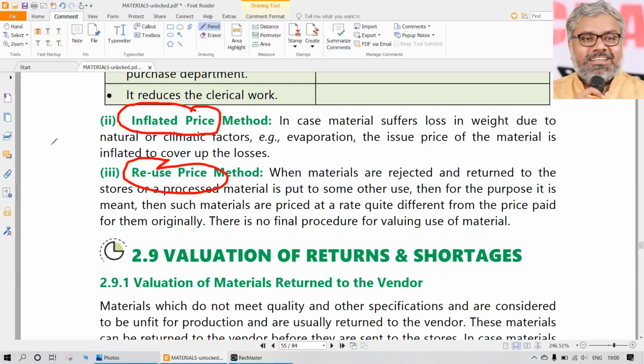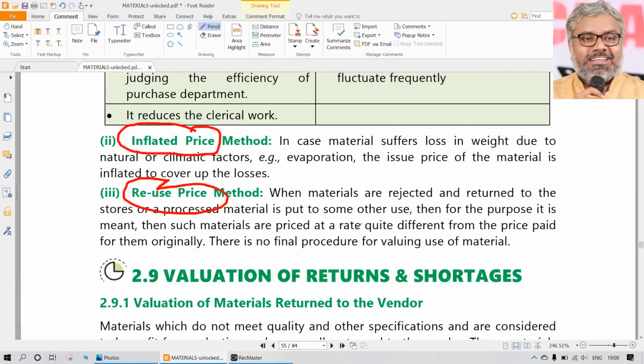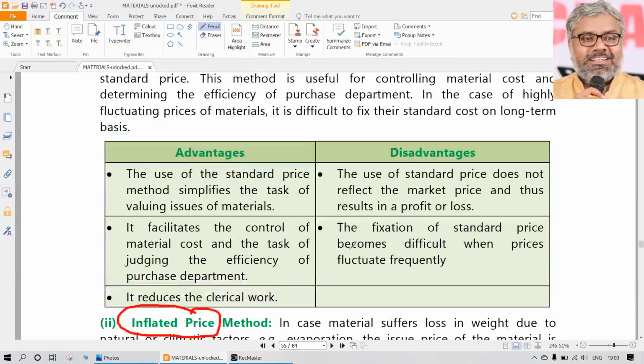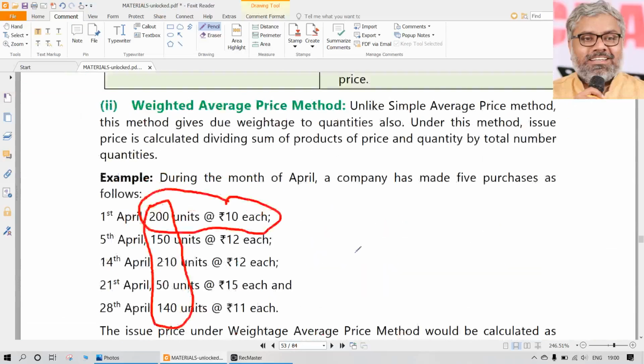In that case, are we going to use the original purchase price? No, definitely not. We will use a lesser price, that is called reuse price. So these are all special cases, not normally going to happen. So this is the valuation of material issues, basically speaking. We have all the methods.